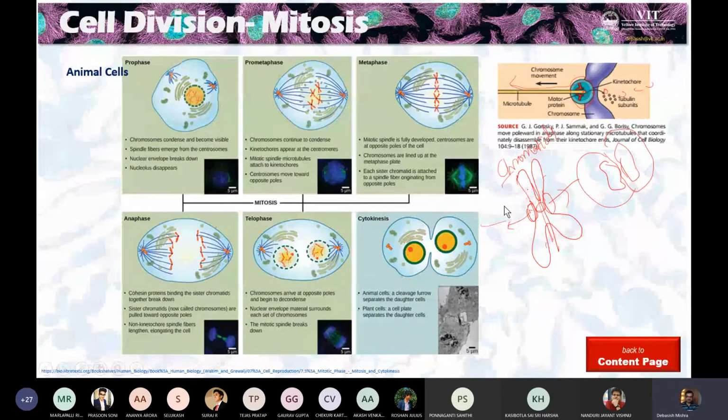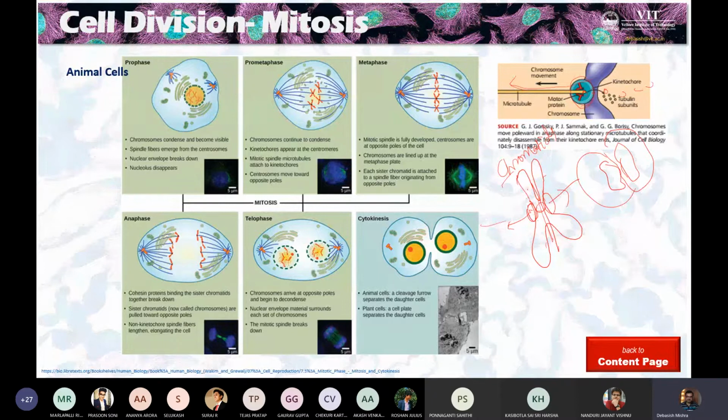This is the answer to Vishnu's question: what is the role of the kinetochore and where is the centromere. All are in the center, but kinetochores are present more towards the microtubule side. They are more functional, more active, and can work continuously for the motion of the chromosomes.